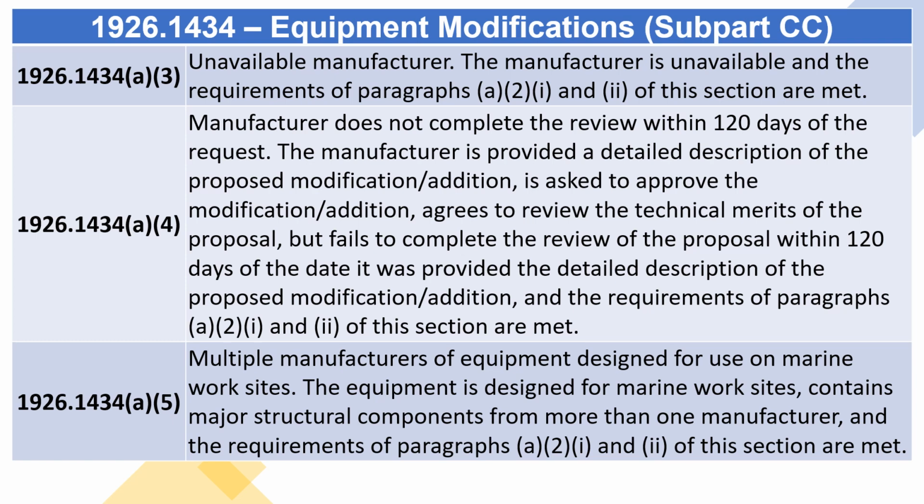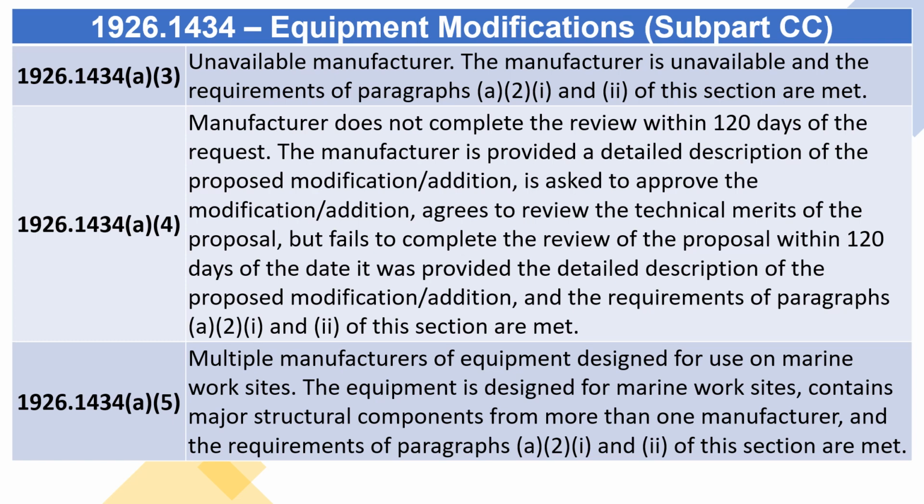1926.1434(a)(4) Manufacturer does not complete the review within 120 days of the request. The manufacturer is provided a detailed description of the proposed modification/addition, is asked to approve the modification/addition, agrees to review the technical merits of the proposal, but fails to complete the review of the proposal within 120 days of the date it was provided the detailed description of the proposed modification/addition, and the requirements of paragraphs (a)(2)(i) and (ii) of this section are met.